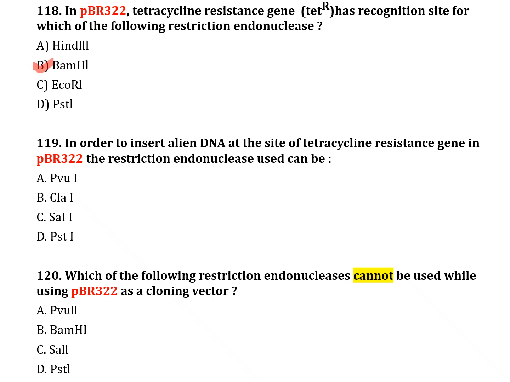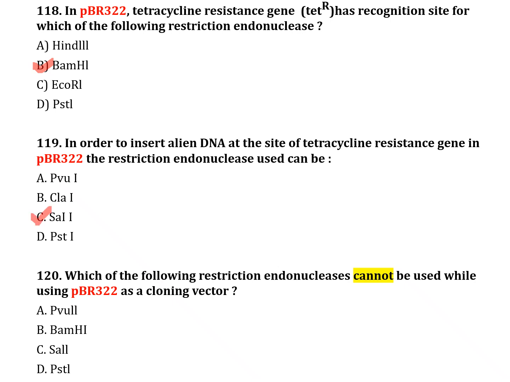The next question, number 119. In order to insert alien DNA at the site of the tetracycline resistance gene in pBR322, the restriction endonuclease used can be: option A, PvuI; option B, ClaI; option C, SalI; option D, PstI. Correct answer is option C, SalI.